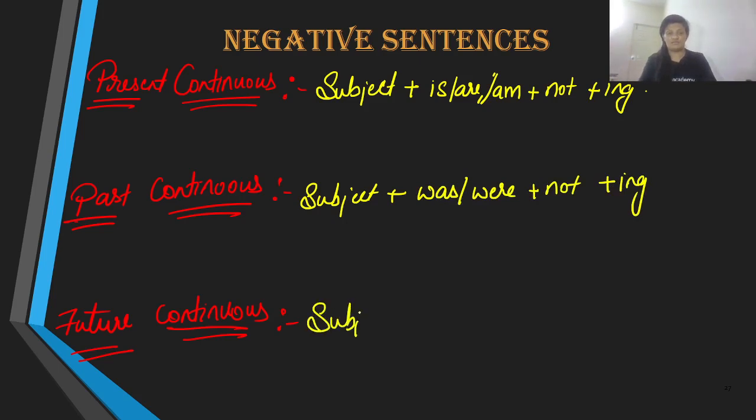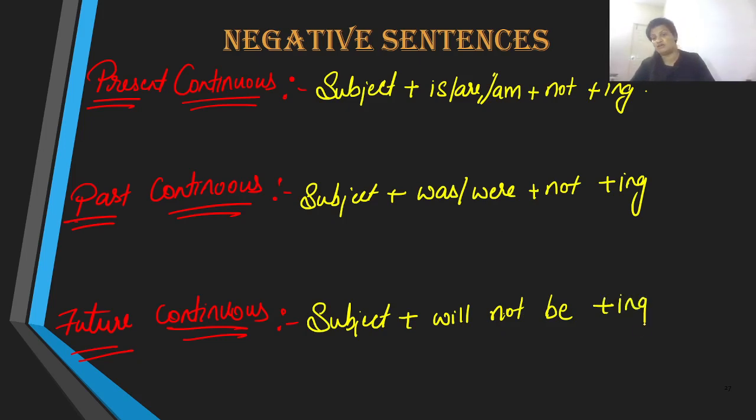Future tense uses will be. So we have will not be. We will introduce the negative word in between the words over here. That is, the auxiliary will be becomes will not be, and then the ing form.